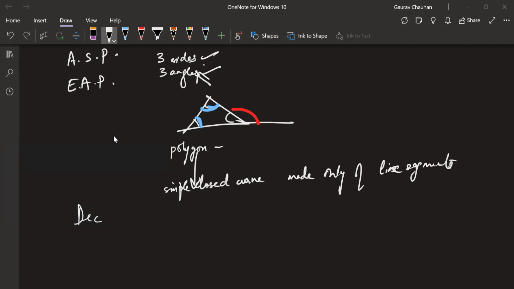Yeah. These names should be very common to you right now. Okay. 4-sided polygon. Anyone? Just square. General name. Generally 4-sided polygon. Yeah, I know everyone knows.